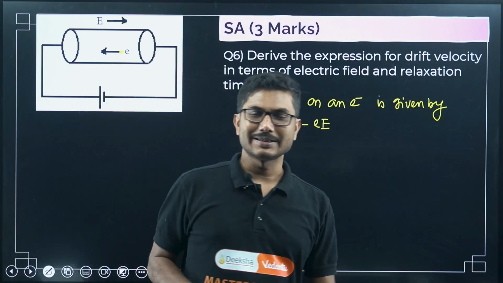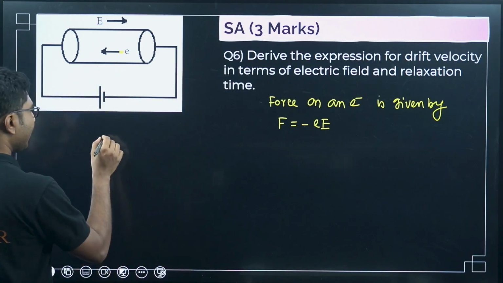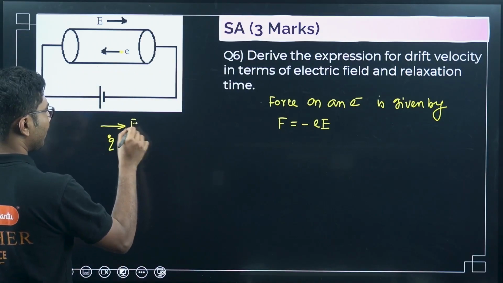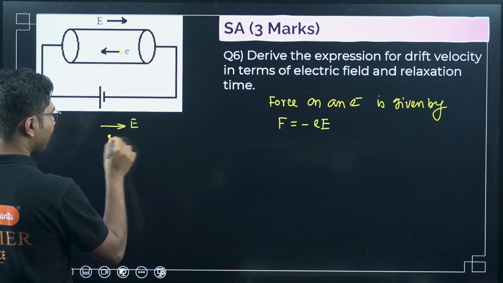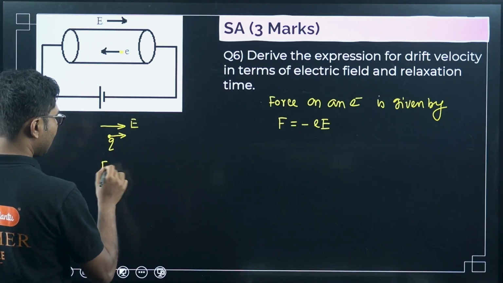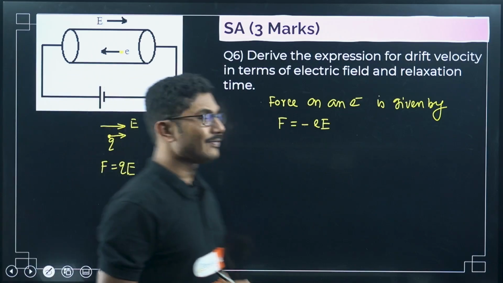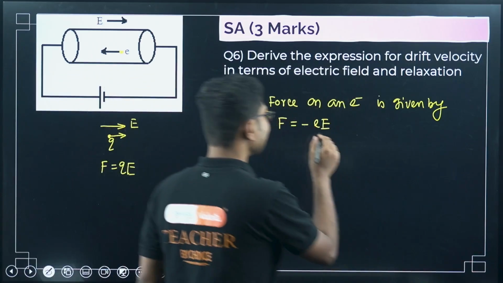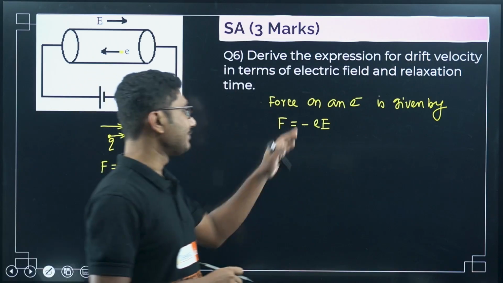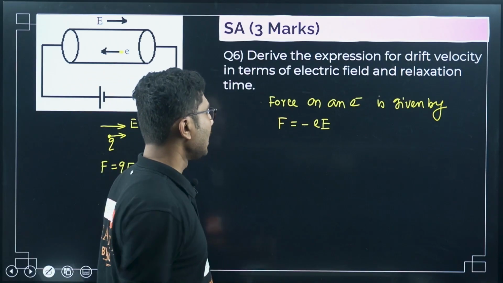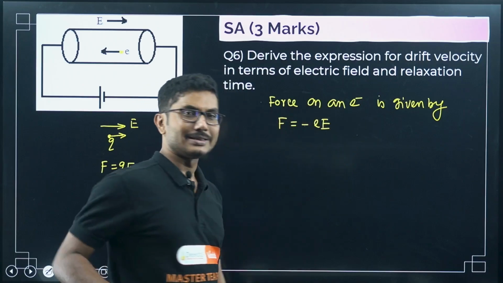Yesterday we discussed force in an electric field on a charged particle. If you keep a charge q in an electric field, the force acting on this charge is given by qE. Remember that. Here the charge is negative and it is an electron, so that's why this negative sign is coming. The negative sign indicates that the force is acting opposite to that of the electric field, nothing else. So the force on this electron is this.